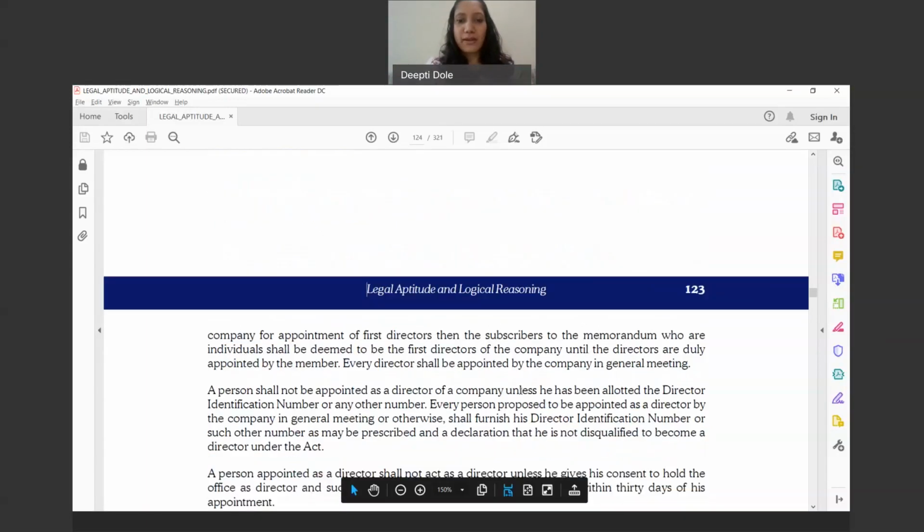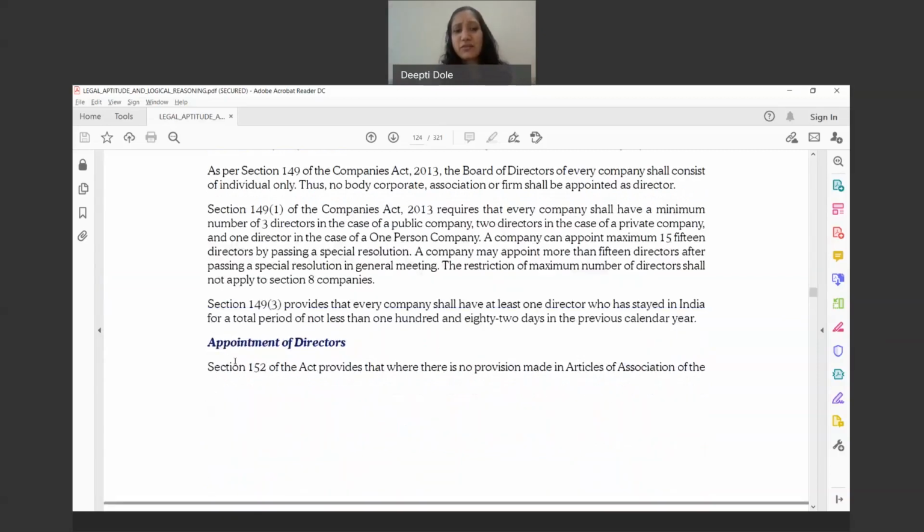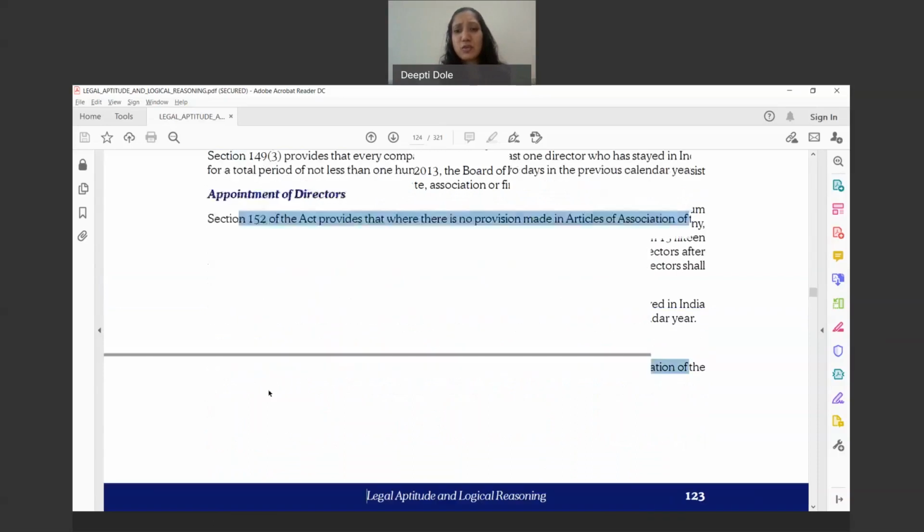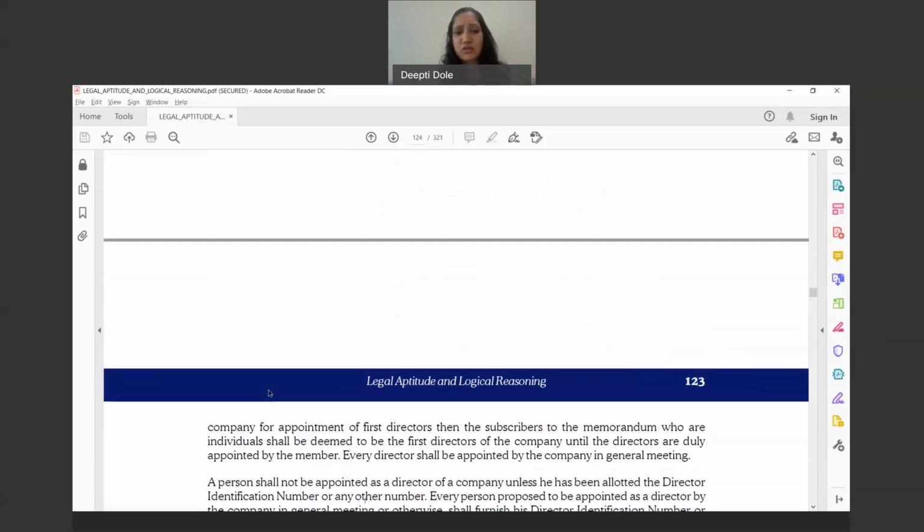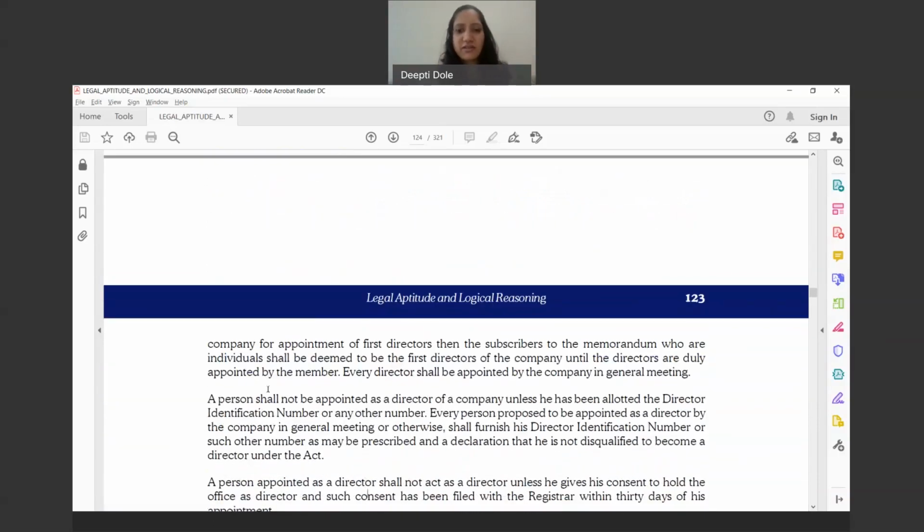Now we'll go to appointment of directors. Please understand that section 152 provides that where there is no provision made in the articles of association, the first directors become the directors of the company. But generally, like I told you, in the form you will have to mention who your directors are. So that is how the first directors can get appointed.